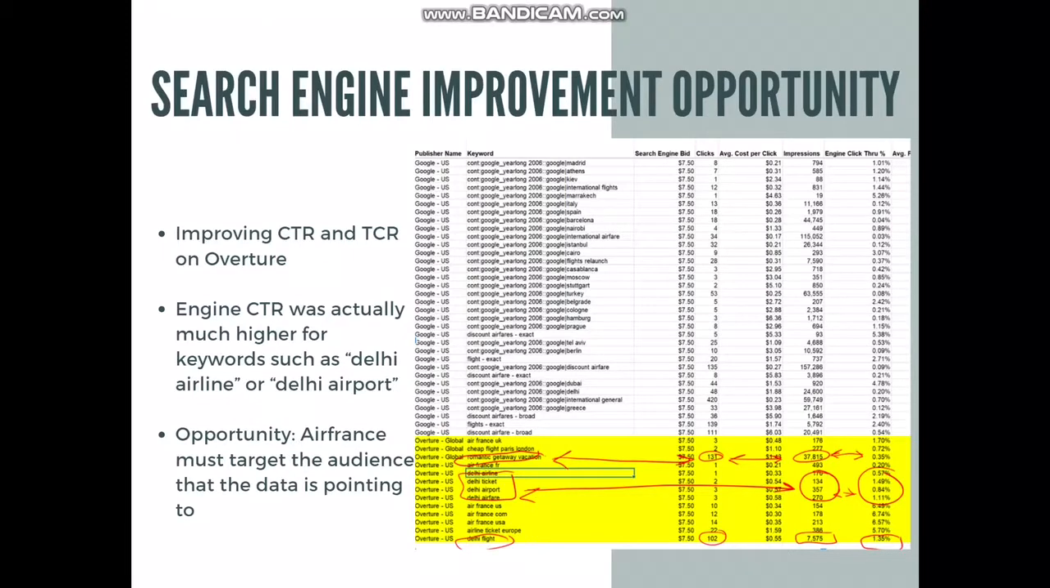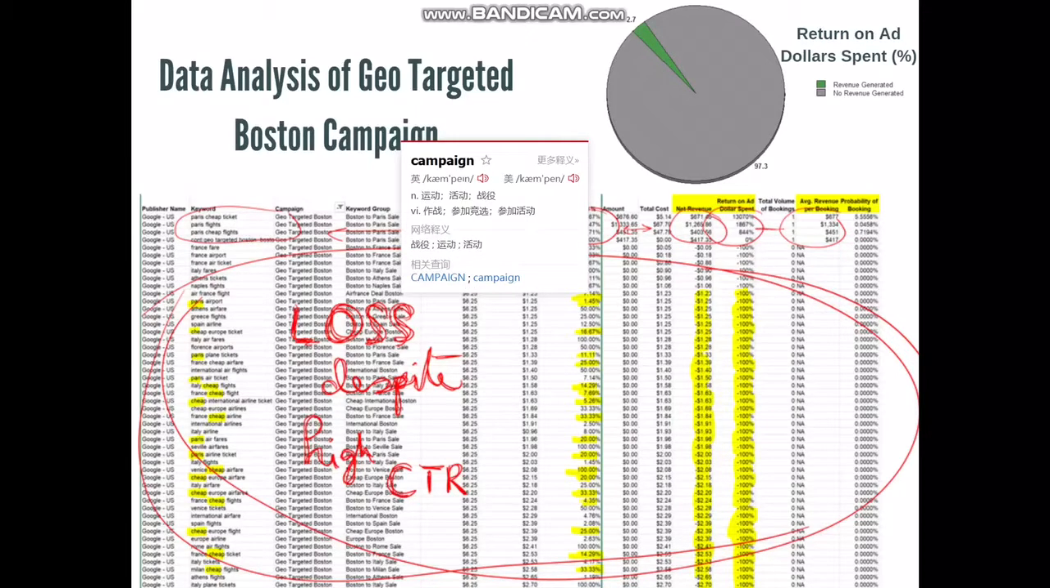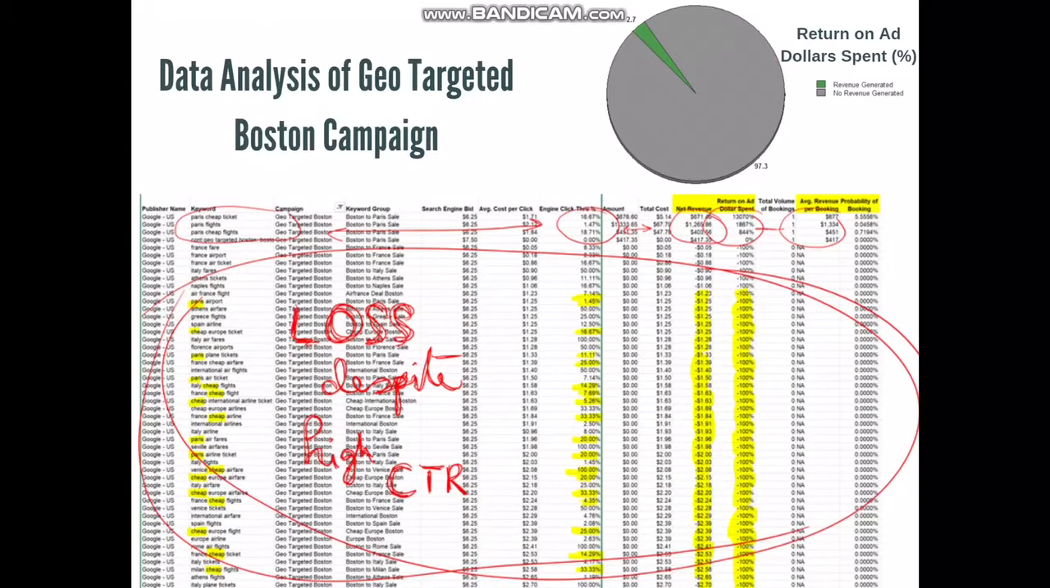The next opportunity that we saw was in analyzing a specific campaign. We chose to analyze the geo-targeted Boston campaign as this had both successful and unsuccessful keyword groups. First, to analyze which keyword groups were actually successful, we look at Paris cheap ticket, Paris flights, Paris cheap flights, and then a geo-targeted Paris flights.